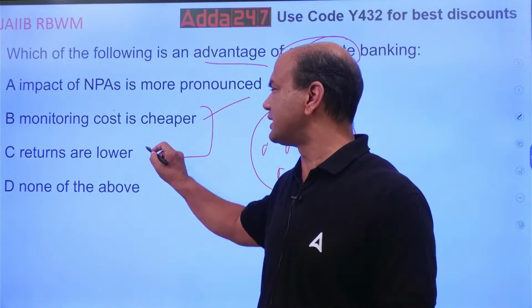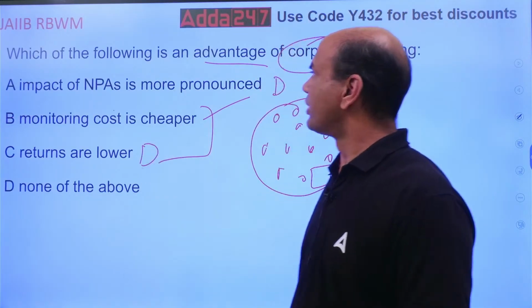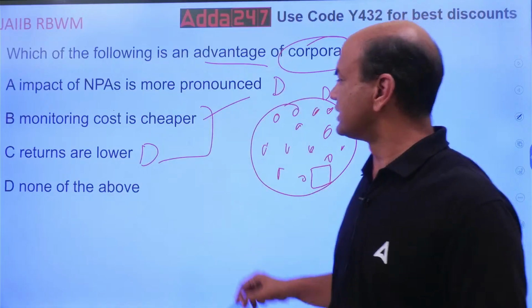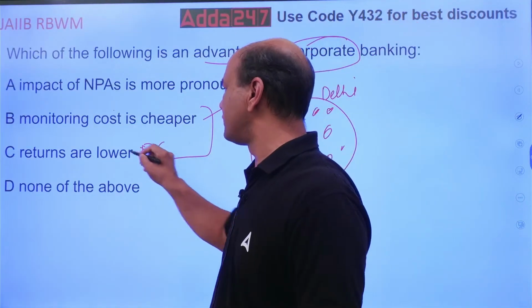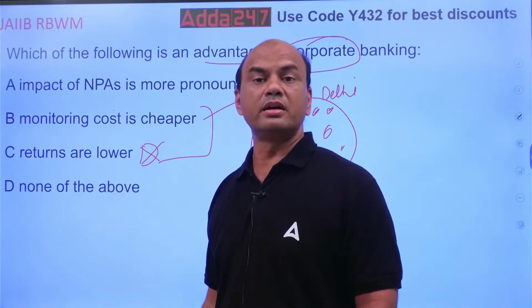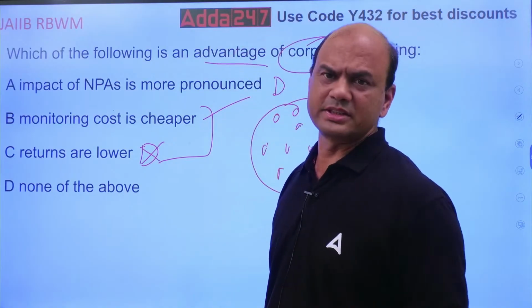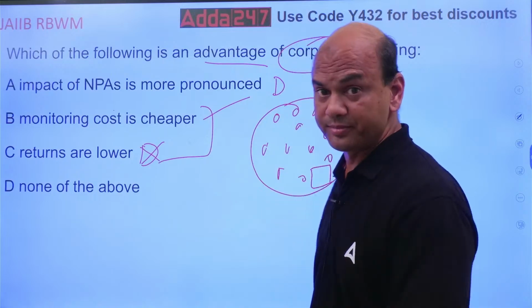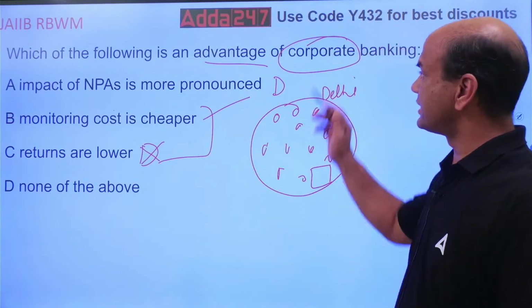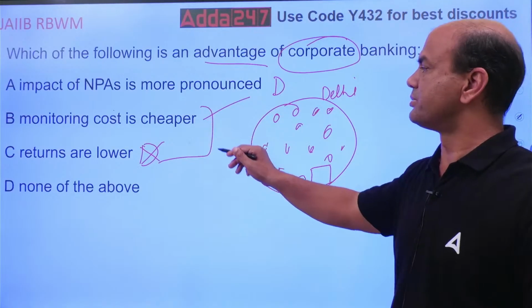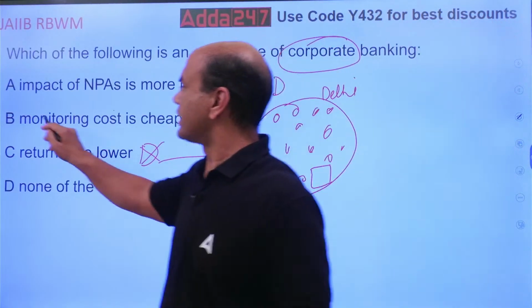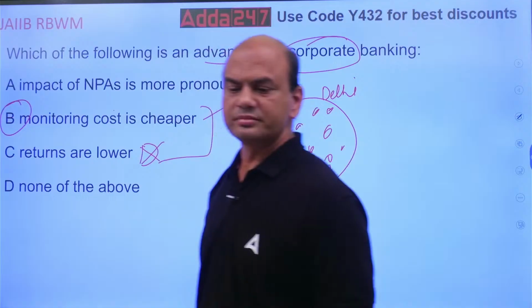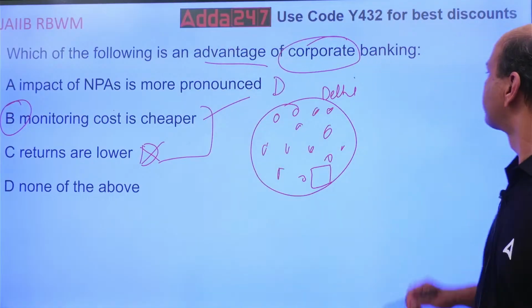Returns are lower is a disadvantage, but that is also not true. This is totally false. Just now we saw in the earlier question that returns are high in corporate banking, and risk is also high. So the advantage is that monitoring cost is cheaper. B is the answer. Everyone kindly note, B is the answer.